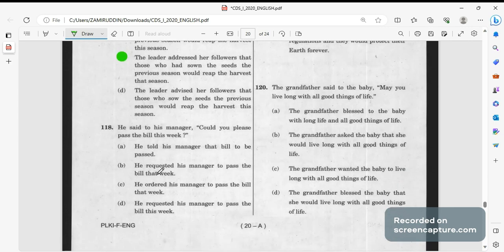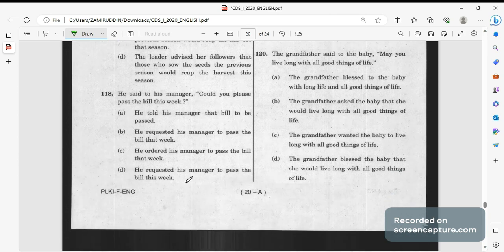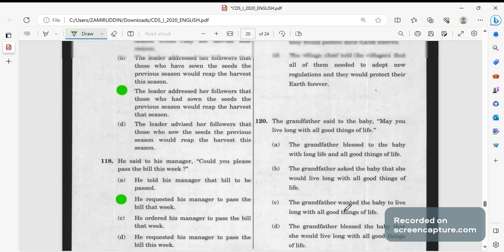All right. He said to his manager, could you please pass the bill this week? He requested his manager to pass the bill that week. This week becomes that week.